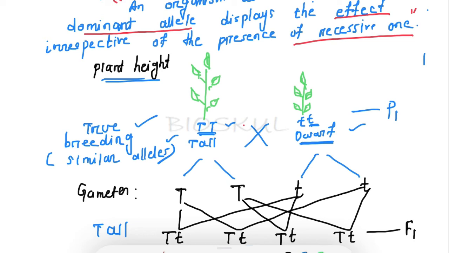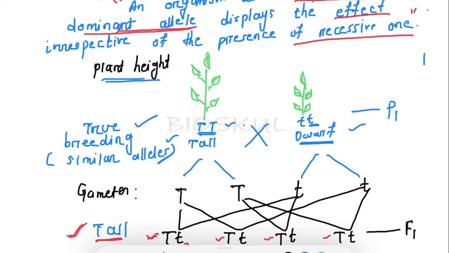So now come to the definition. An organism with at least one dominant allele. In the F1 generation, you can see there is the presence of at least one dominant allele, and this dominant allele displays its effect, or its character, that is tall, irrespective of the presence of the recessive one. Though the recessive allele is present, the dominant allele masks or suppresses the expression of the recessive allele and expresses its own character. So this is the law of dominance.